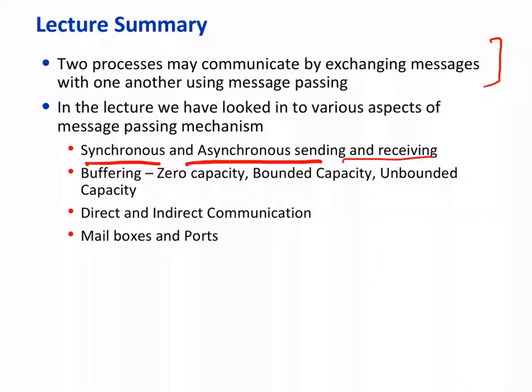And then we have seen link capacity. Here we usually think in terms of buffers at both ends of the link, which can have zero capacity. If that is so, then the sending and receiving process has to be proper, such that there is no buffering of the message. If there is buffering, then of course sending and receiving can be of different types.